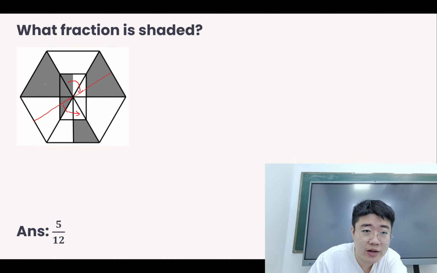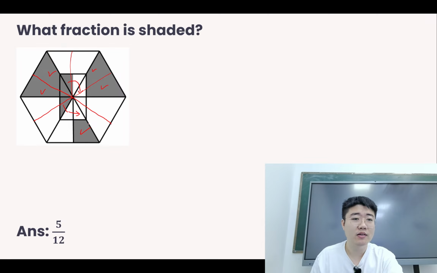Cut it into 12 regions. Then you check how many are selected. You select 1, 2, 3, 4, 5. Okay, 5 out of the 12 triangles. So there is 5 out of 12.